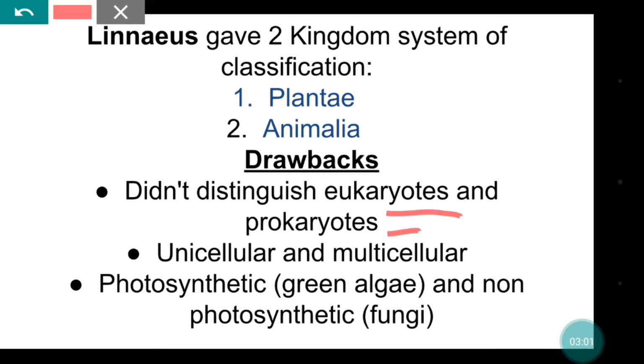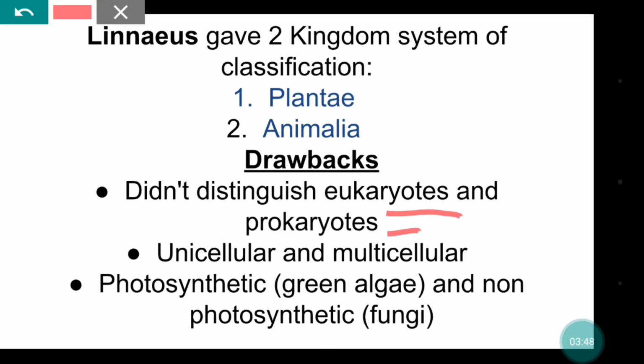So what are eukaryotes? Eukaryotic organisms are those which have a true nucleus, and cellular organization means cellular organelles are present within the cell and well organized. But in prokaryotes, the cell lacks a true nucleus. It has a nucleoid and lacks membrane bound intracellular organelles. So he could not distinguish these through the two kingdom system of classification.